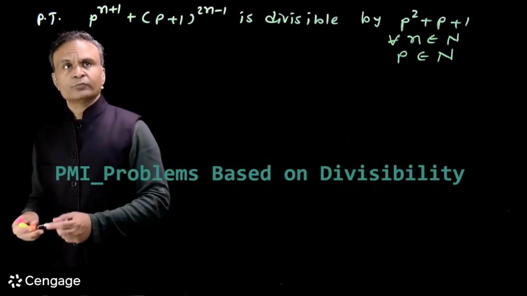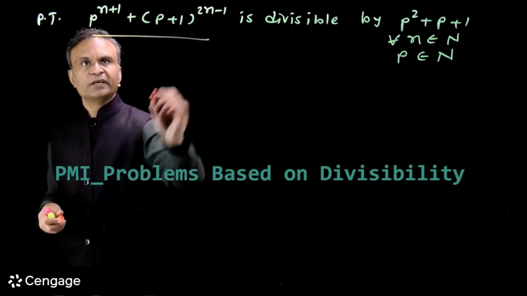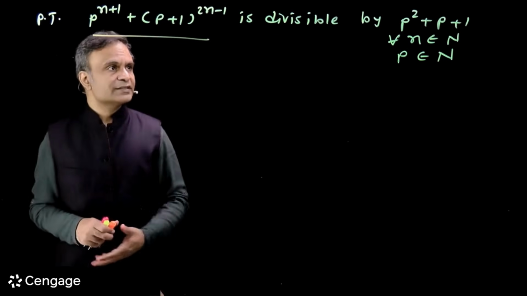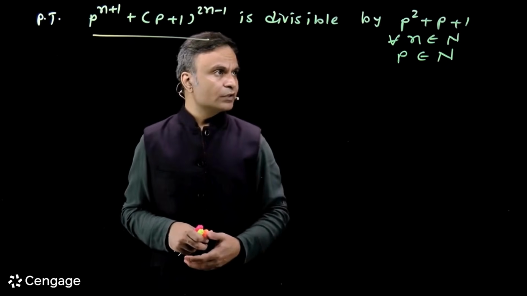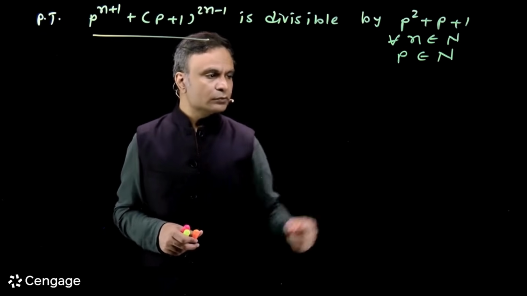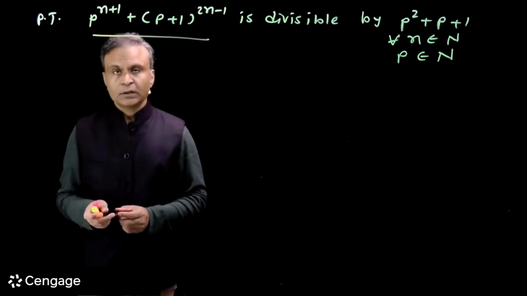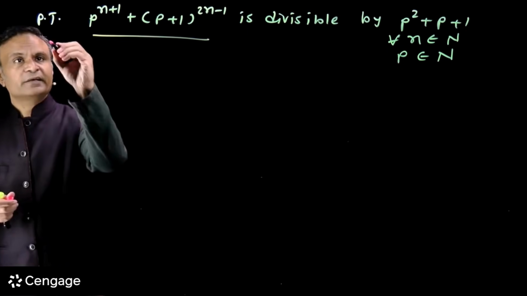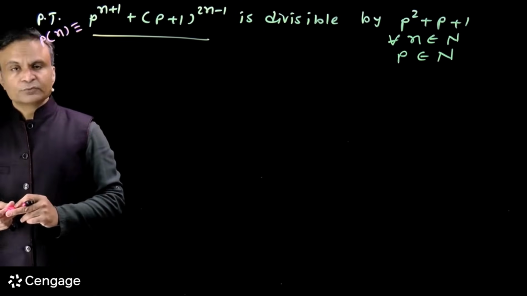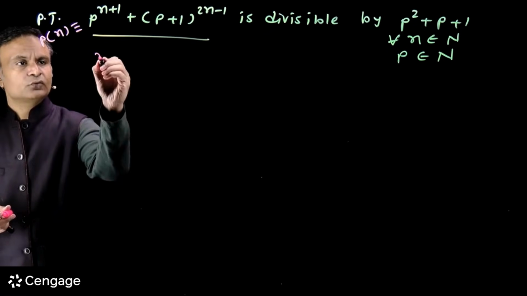In this question, we have to prove that the expression (p^(n+1) + (p+1)^(2n-1)) is divisible by p² + p + 1 for all n belonging to the set of natural numbers. Here p is also a natural number. We consider this statement as P(n). Let's first prove that this is true for n = 1.